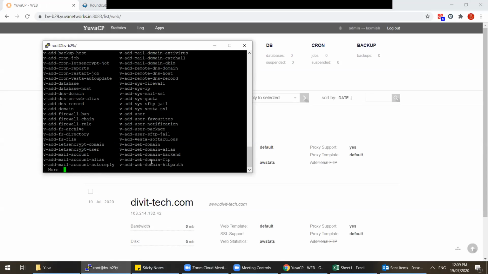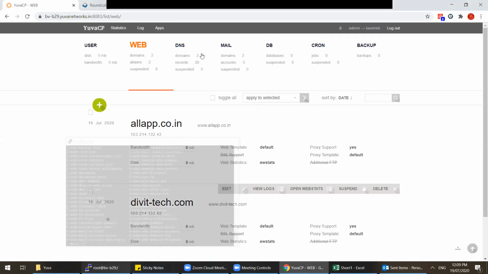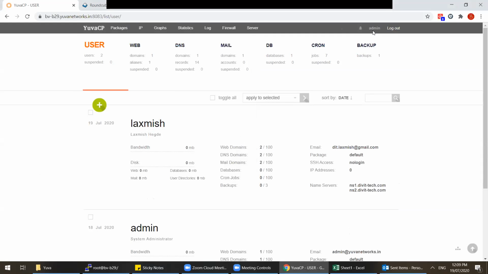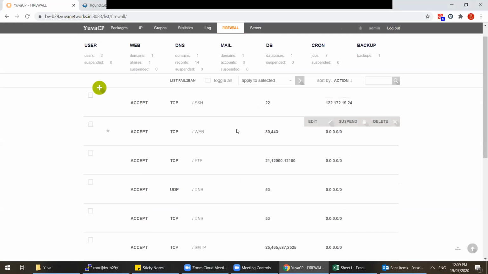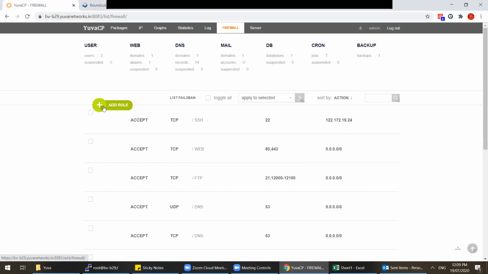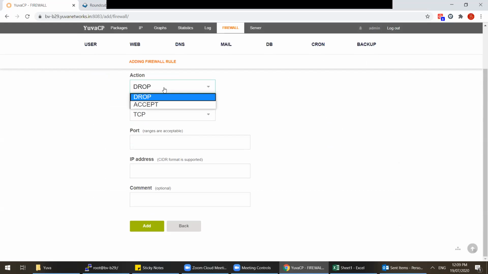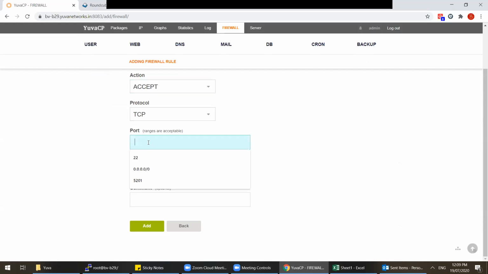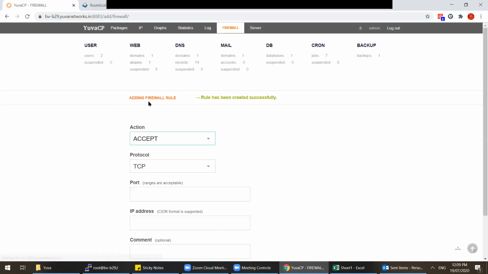So, Lakshmi, do you know where we can add port numbers and all here? Configure. What port number do you want to go to? Coming to admin access, go to firewall. Here you open that port. Now only these are the ports allowed to the server. So add a rule. Let's say accept TCP port number. Let's say you are going to use 4051. You just add 4051 and you want it open to the public, so 0.0.0.0/0, add it.